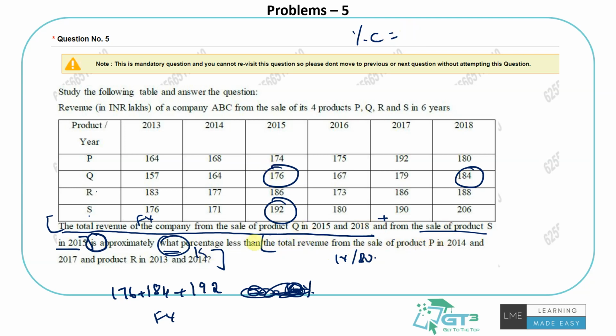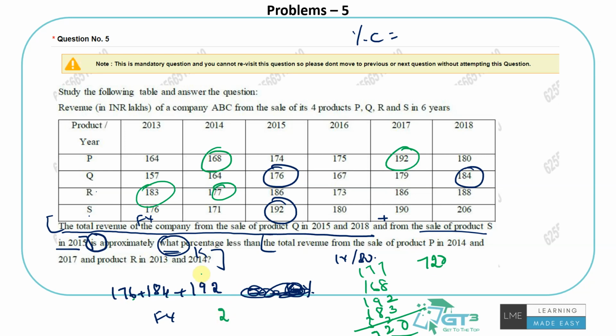Total revenue from the sale of P in 2014 and 2017, and R in 2013 and 2014, right? So it's basically adding 168, 192, 183 and 177. 15 plus 5, 20, 10, 19, 25, 32, so 720, right? That's the answer for this. What about this? 6 plus 4, 10, 12, 10, 18 and then 725, 3 plus 4 plus 5. 552 is what % less than 720, that is what the question is.